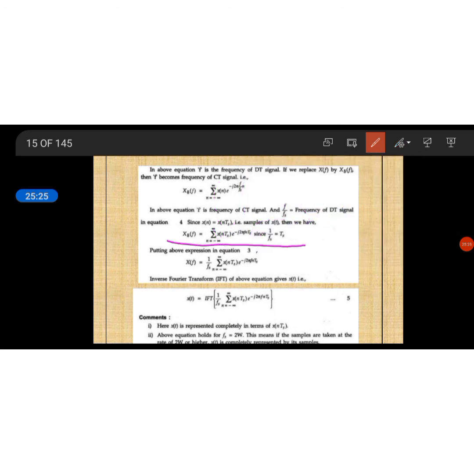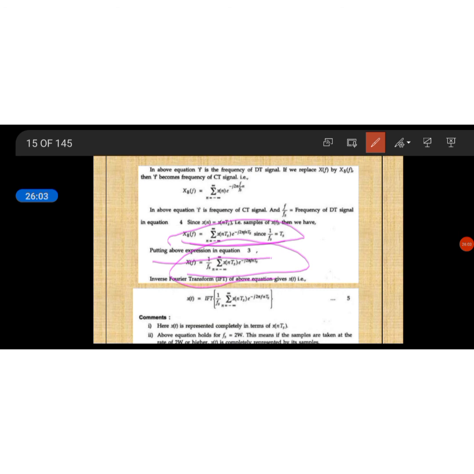So after that your equation becomes like this. This is what your Xδ(f) is. At step 3 we calculated Xδ(f) is equal to fs into X(f), where from this X(f) is equal to 1 by fs into Xδ(f), as fs comes to this side. So we are putting this Xδ(f) into the X(f) expression, equation 3.